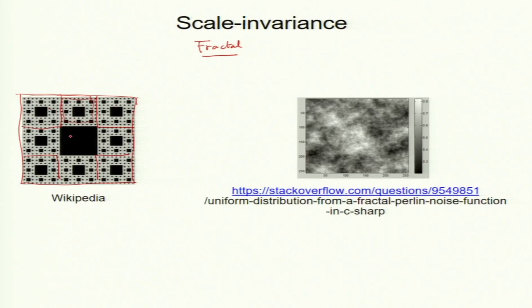Now you go further inside, look at these squares, and you can make again 8 of them. Can you see the green one? It is tiny, but it again has the same behavior as the big block, except it is shrunk.